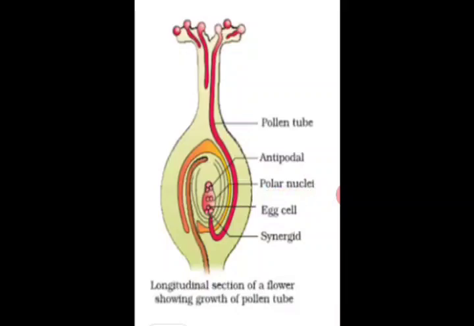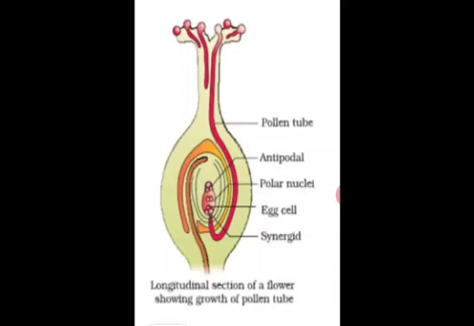So when one male nucleus fuses with them, it forms a triploid cell. It is also known as triple fusion. And the egg cell fuses with the other male nucleus and forms the zygote, which later forms the embryo, and this embryo grows into a new plant by the process of germination.